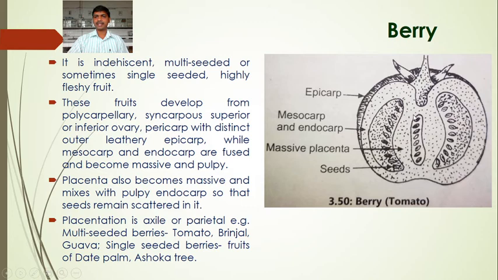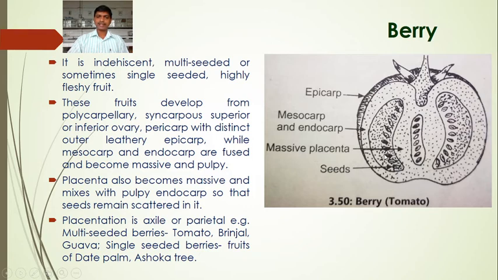Placenta also becomes massive and mixes with the pulpy endocarp so that seeds remain scattered in it. So this is the placenta on which the seeds have been arranged. These are the seeds which are scattered in it. Placentation is axial, where the placenta has been developed on the axis of the fruit or the flower.